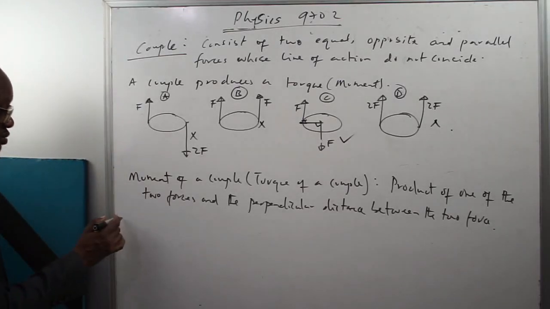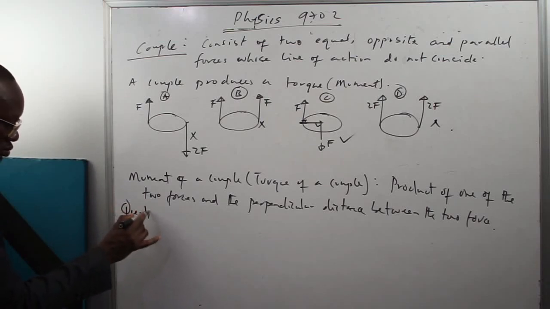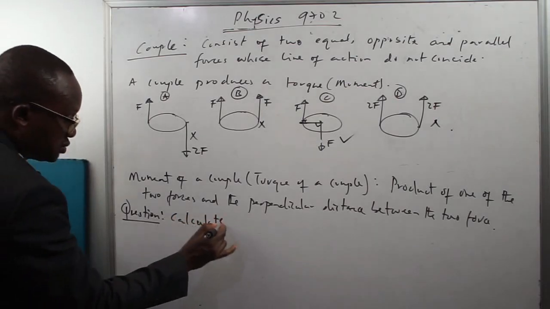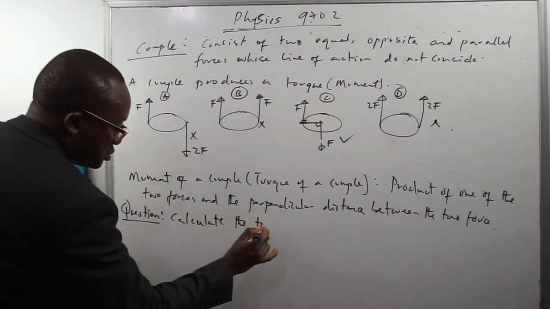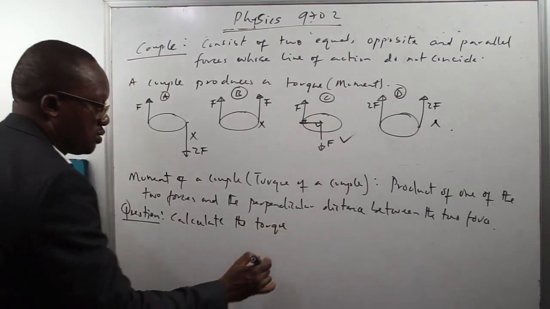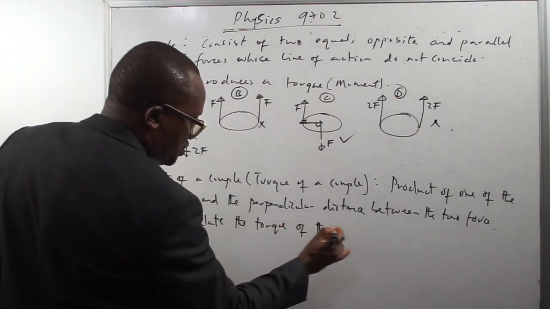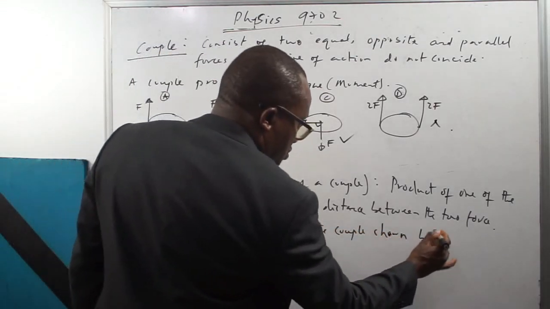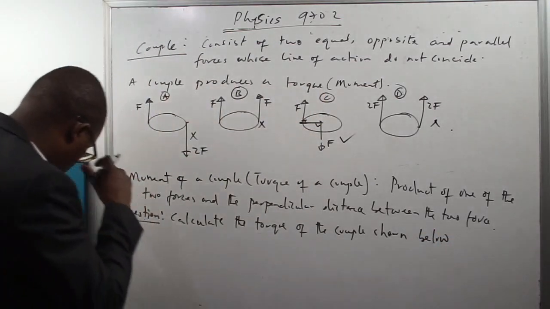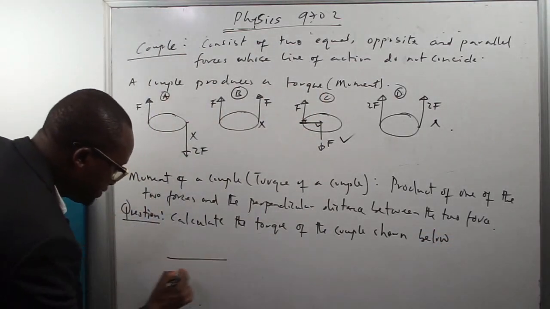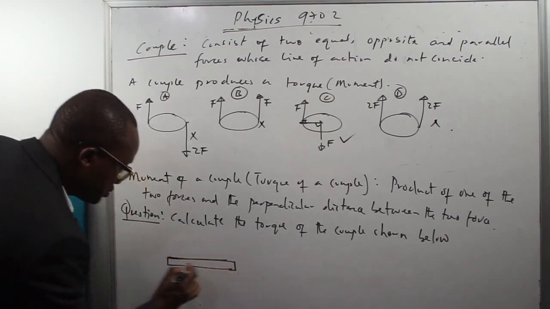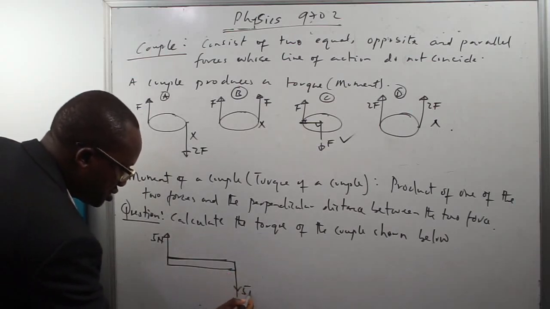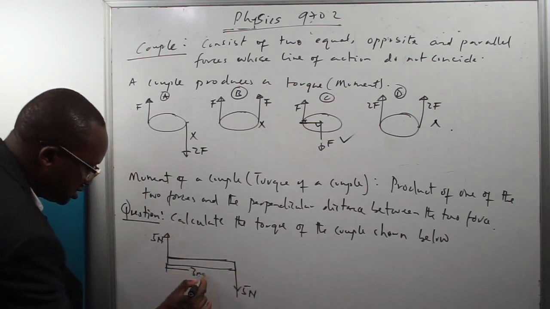So question. Calculate the torque of the couple shown below. If I have something like this, I have 5 Newton's force, I also have 5 Newton's force, this is 3 meters.